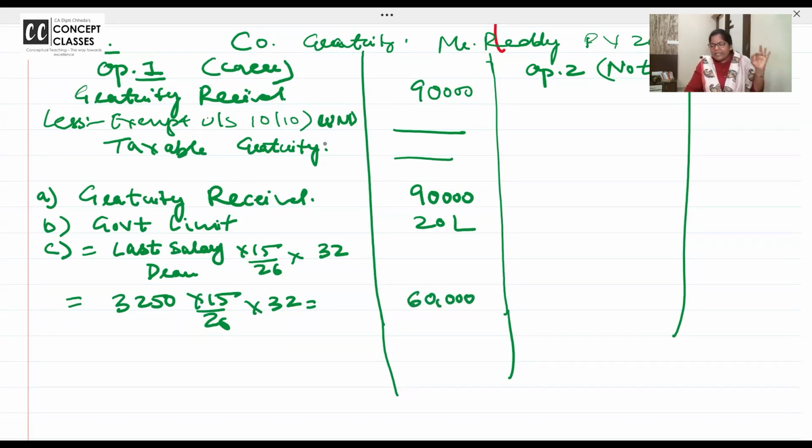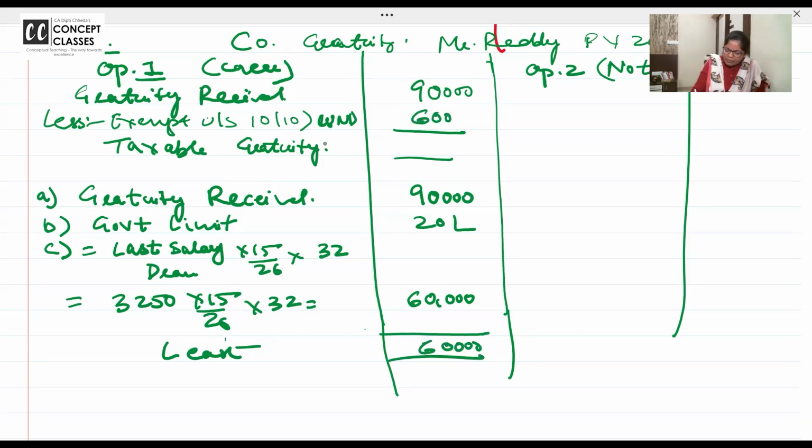First bit I am making you learn now. Gratuity received. Second, government limit. Third is last salary drawn into 15 by 26 into 30. Least is exempt. So least is 60,000. If you want to write, otherwise directly you can copy 60,000, and taxable gratuity is 30,000.